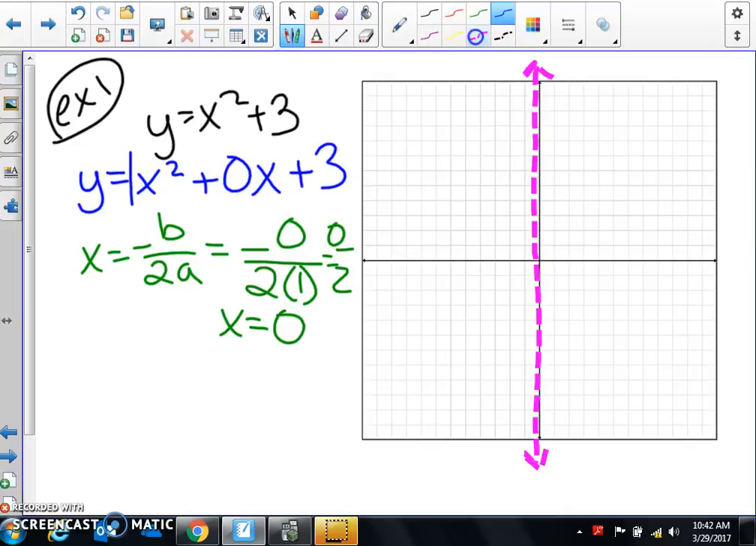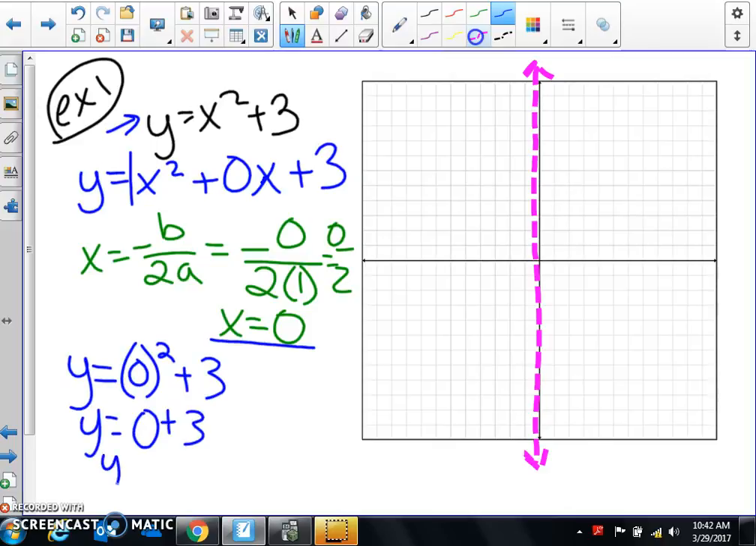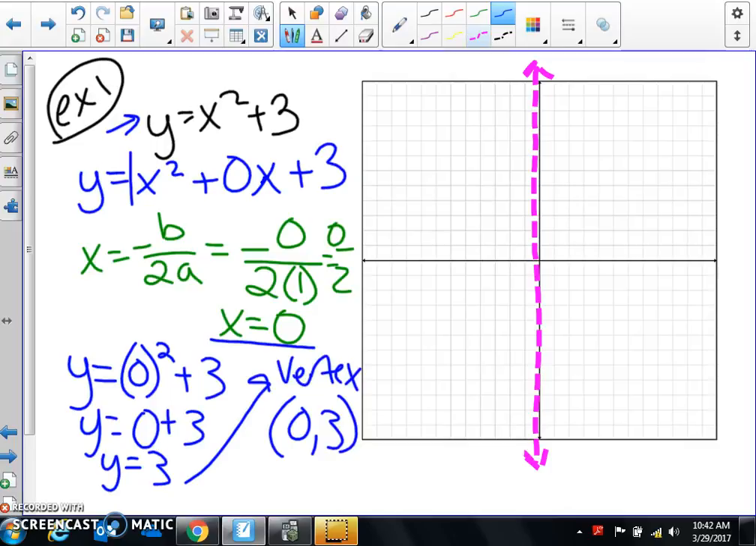Now, to find my vertex, I plug x equals 0 back into my original equation. So y equals 0 squared plus 3. Y equals 0 plus 3. Y equals 3. So my vertex is the point 0, 3. That's my vertex. Okay? So I would go to 0, 1, 2, 3. Now, I know that it's going to point upwards because my A is positive, because the A is 1. Therefore, it's going to be a minimum. It's going to be a mini, so it's going to open upwards.